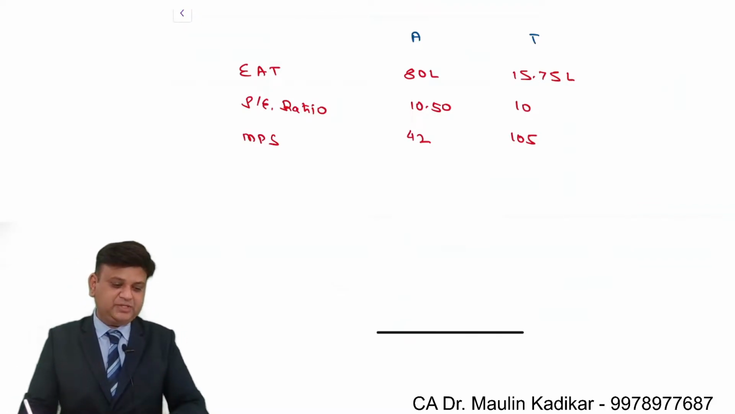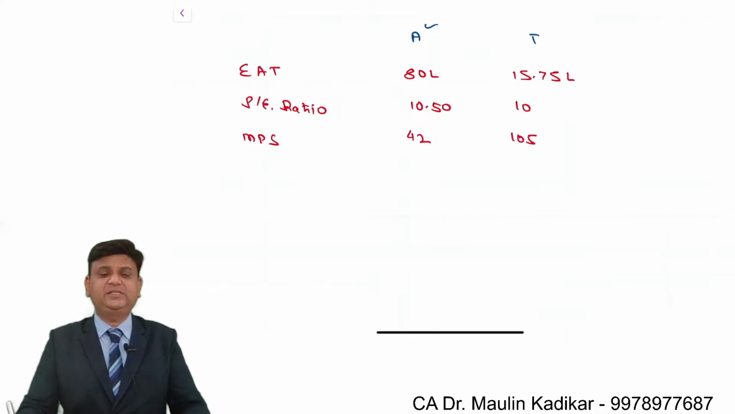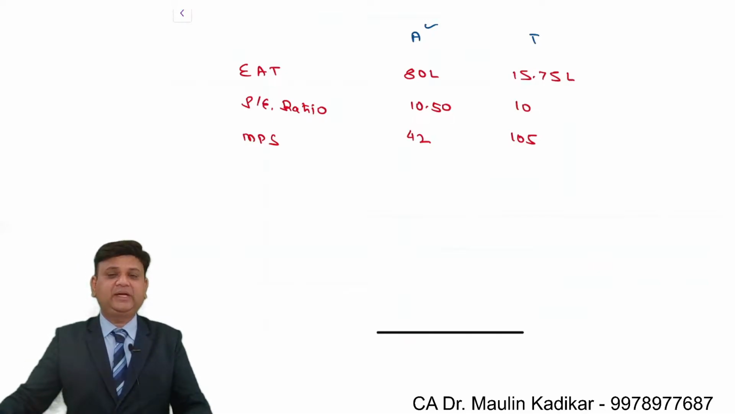The first part of the question says that from the acquiring company's point of view, you're required to compute the maximum affordable exchange ratio so that its EPS is not diluted post merger. I request you to write the answer in the chat box.